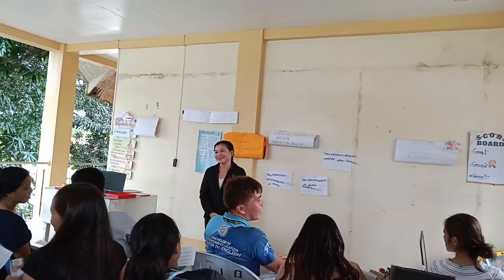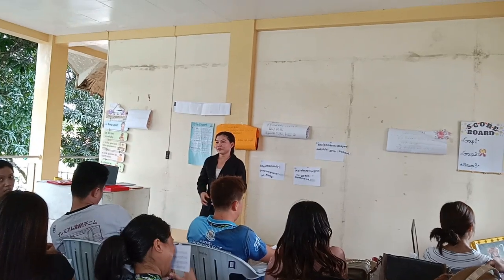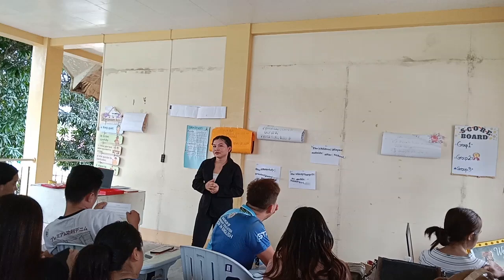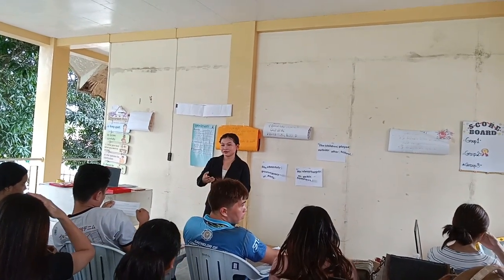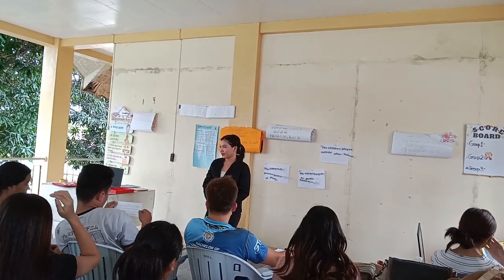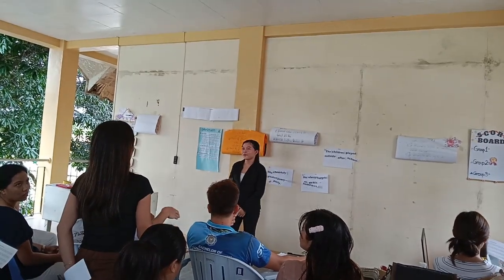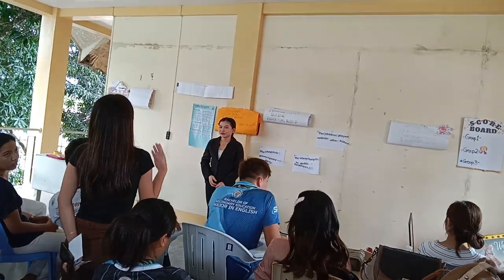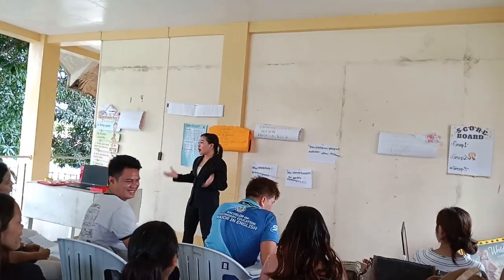Yes, Patricia? I think the conflict is man versus self because in the story it stated that Hassan rarely believed in magic. Okay, you have a point. So the conflict is man versus self because Hassan will be the one to decide what kind of wishes he is going to ask for. Yes, exactly.